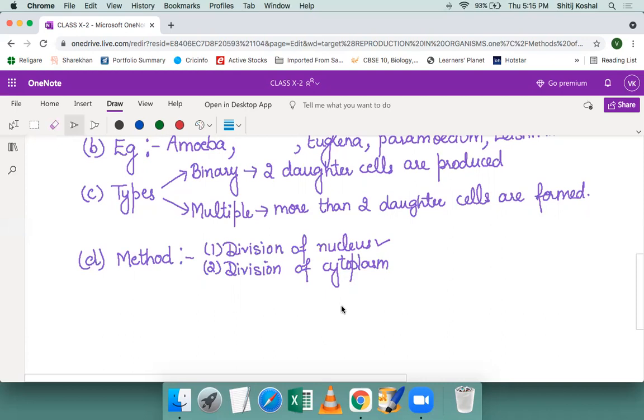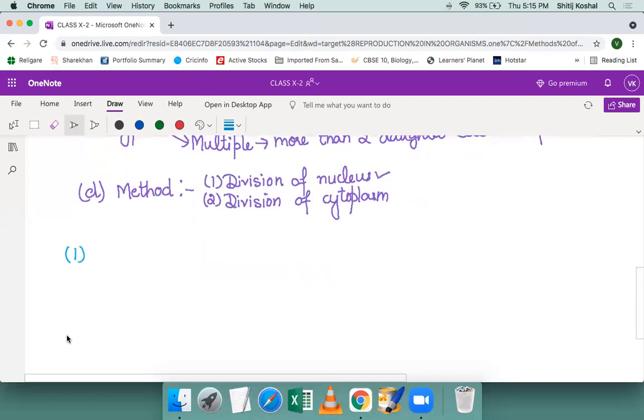How does this happen? We will see with the help of examples. First example which I'm going to take is of amoeba. The thing which you need to remember about fission in amoeba is that because we know the body of amoeba is irregular and it is a unicellular organism.